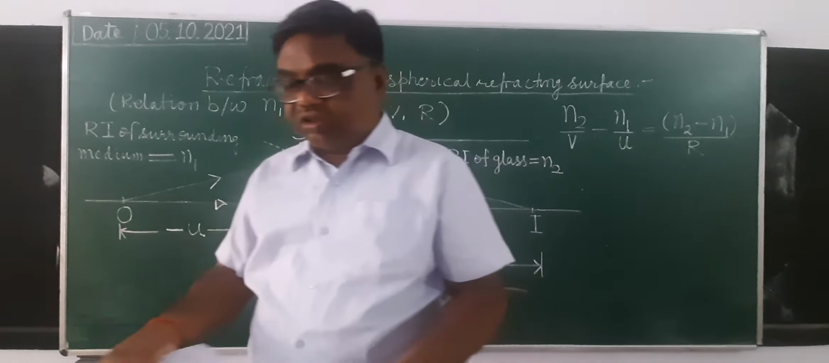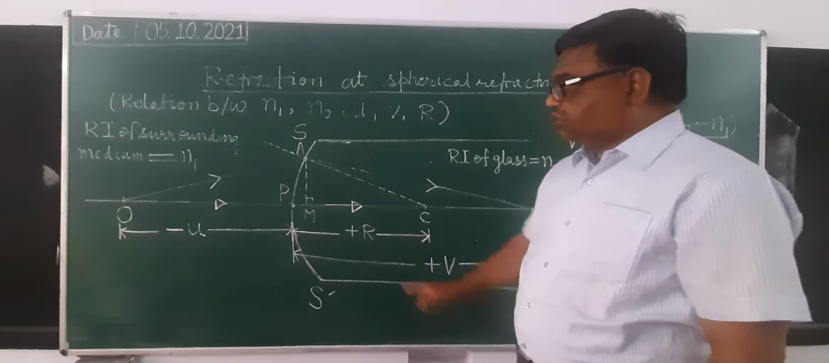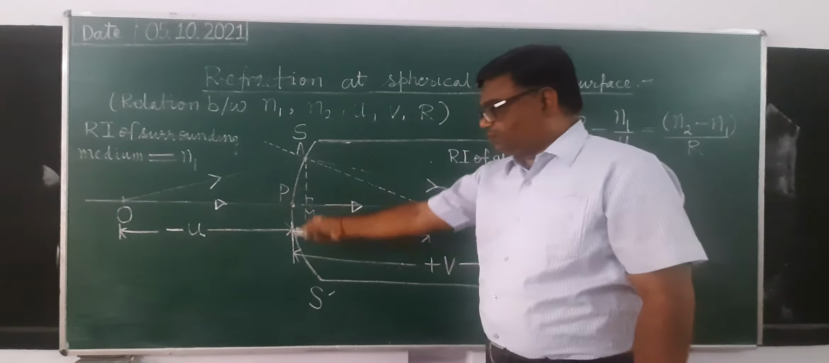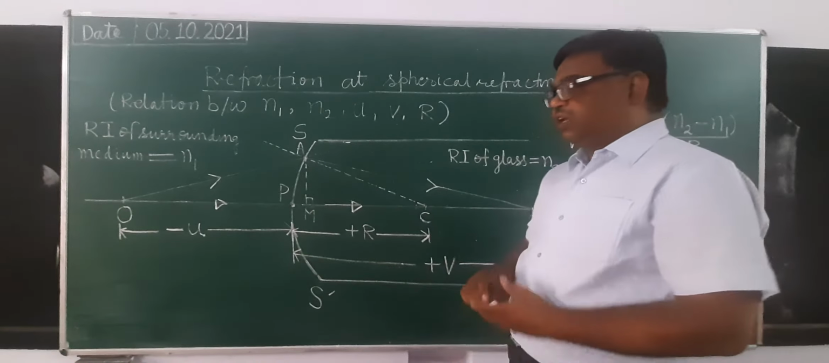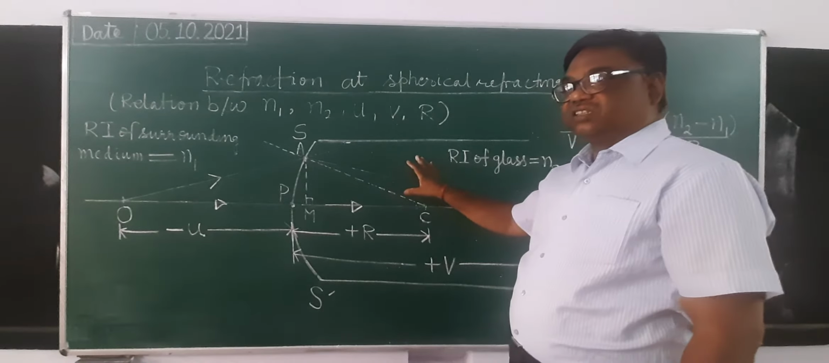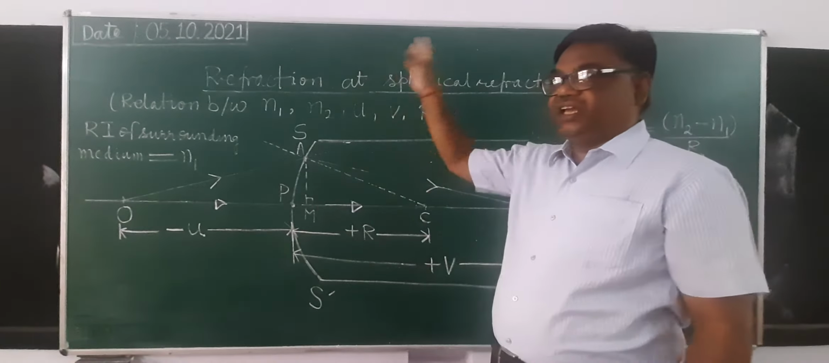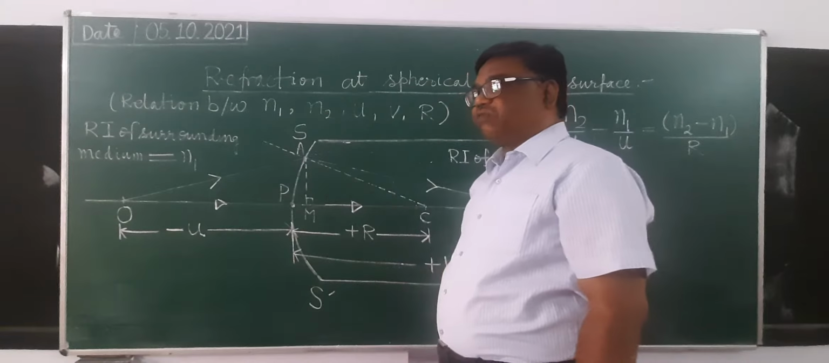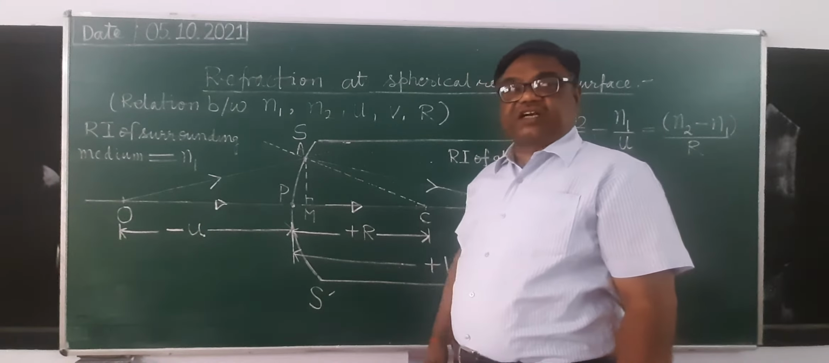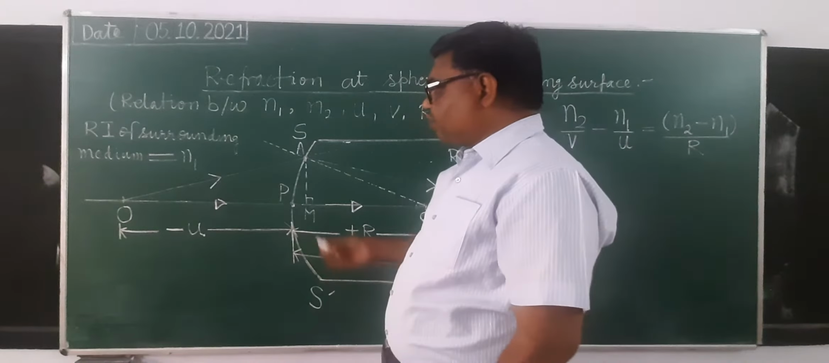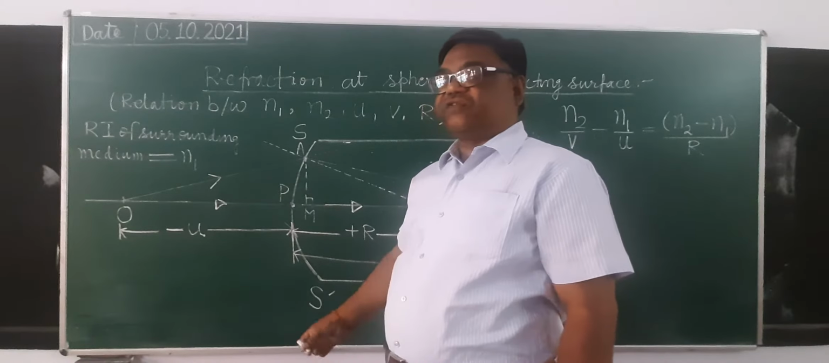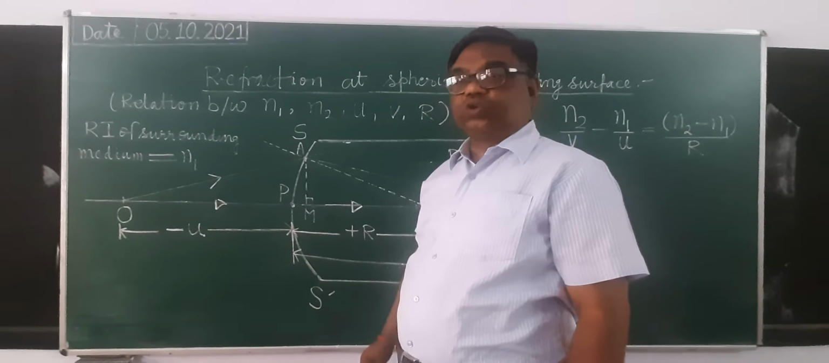So this is a convex surface and this is a concave surface. Since these surfaces are curved, they are known as spherical surfaces. Here this is a spherical refracting surface. It is a part of some glass sphere which has been cut in this way. Inside this there is glass. Outside this there is air. So SPS', what type of refracting surface is it? It is a convex refracting surface. And why do we say refracting surface? Because when a ray of light falls upon it, it will get refracted. It will be deviated from its original path.